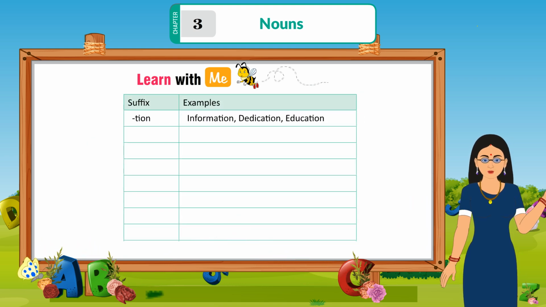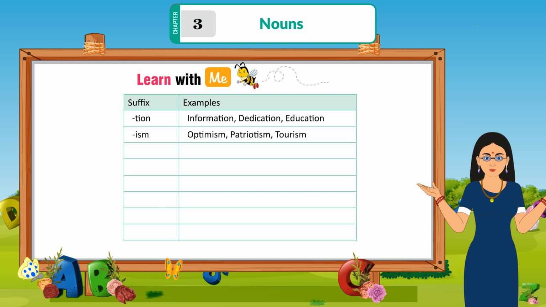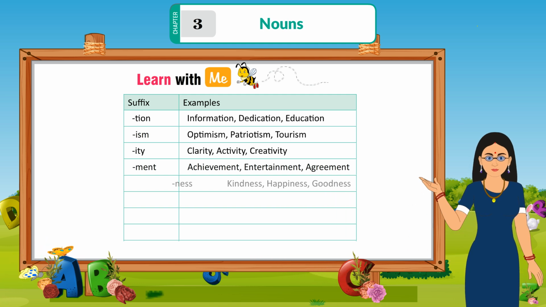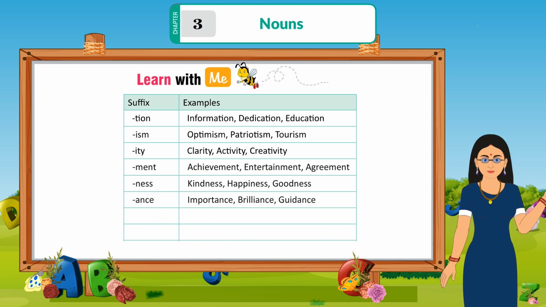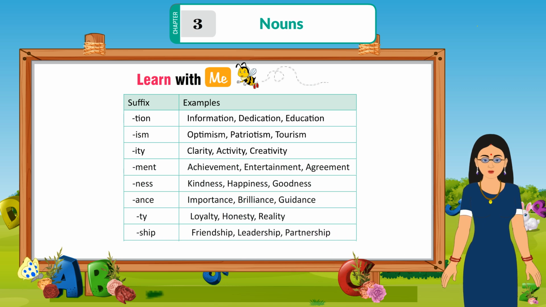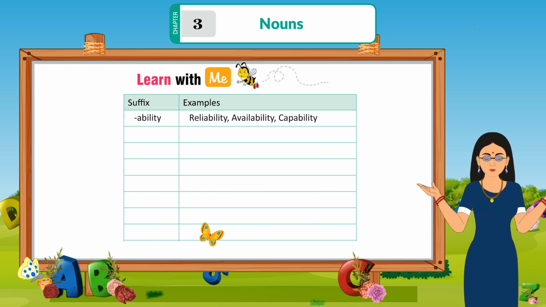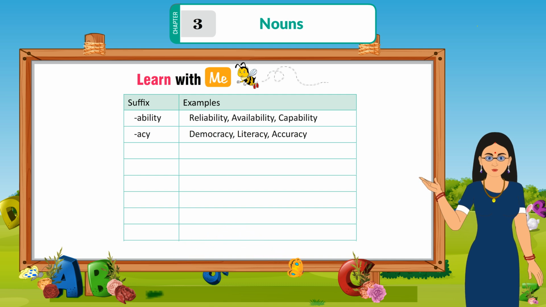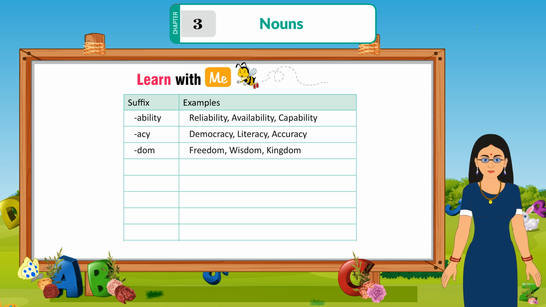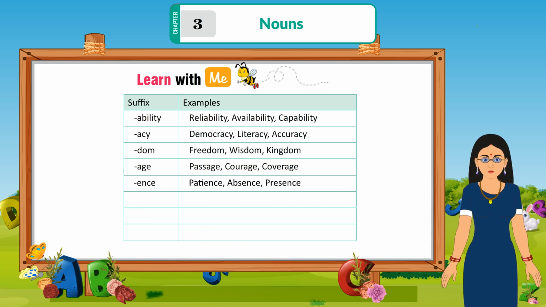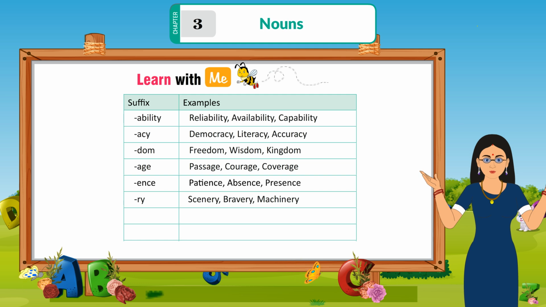Suffix -tion: information, dedication, education. -ism: optimism, patriotism, tourism. -ity: clarity, activity, creativity. -ment: achievement, entertainment, agreement. -ness: kindness, happiness, goodness. -ance: importance, brilliance, guidance. -ty: loyalty, honesty, reality. -ship: friendship, leadership, partnership. -ability: reliability, availability, capability. -acy: democracy, literacy, accuracy. -dom: freedom, wisdom, kingdom. -age: passage, courage, coverage. -ence: patience, absence, presence. -ery: scenery, bravery, machinery.